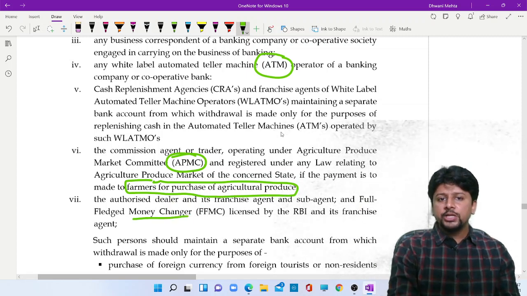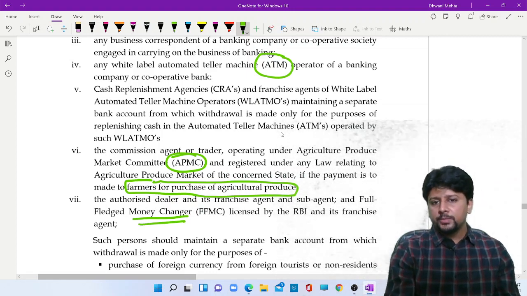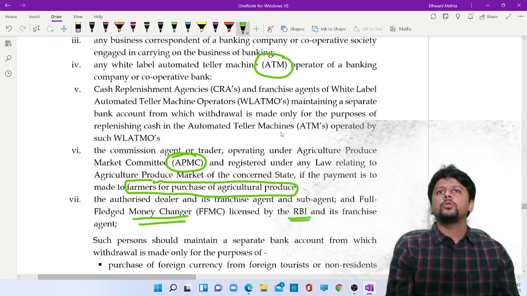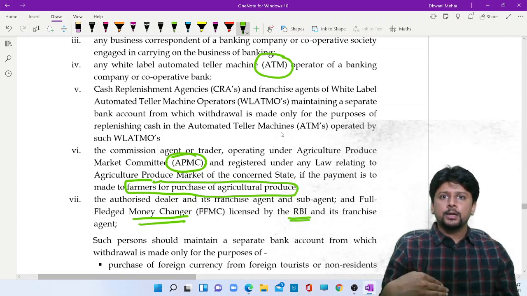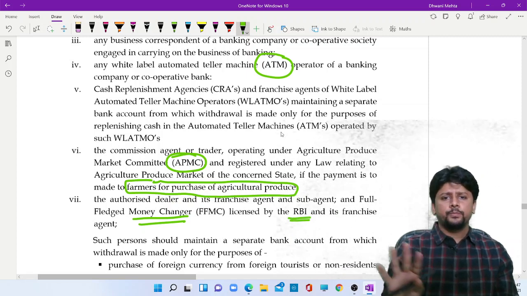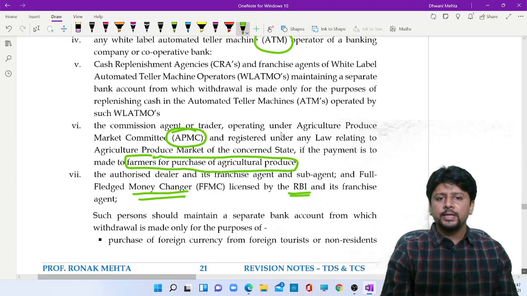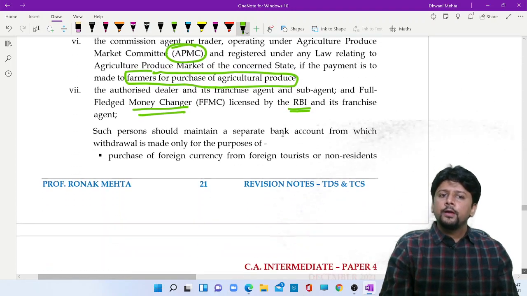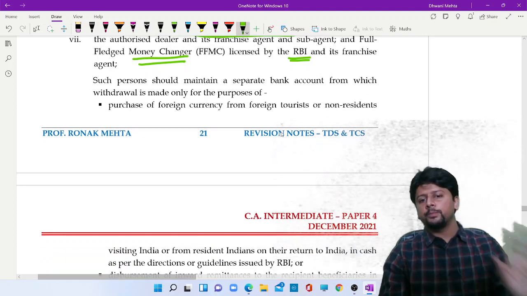If you are a money changer, you buy currency, you sell currency, and you have the permission by RBI to do it. So for you, currency itself is the main thing. So you will withdraw cash from bank accounts, and so your cash withdrawn can go above 1 crore rupees, but TDS provisions will not apply. You just have to ensure that you maintain a separate bank account for this purpose so that you can prove this cash withdrawal is for my business.